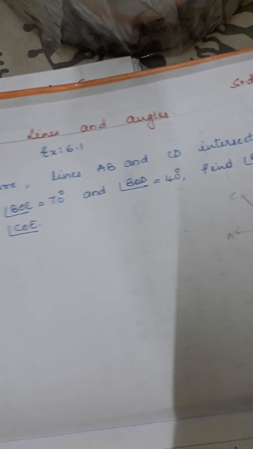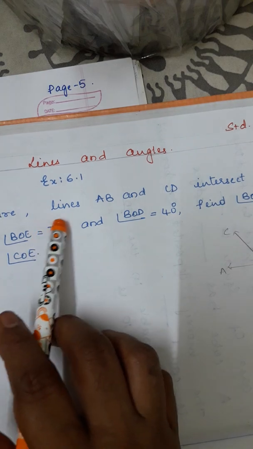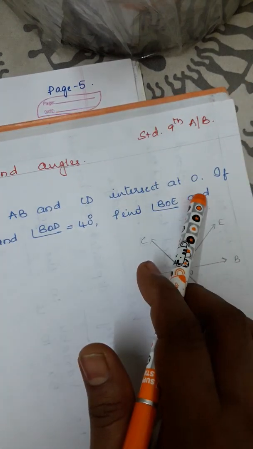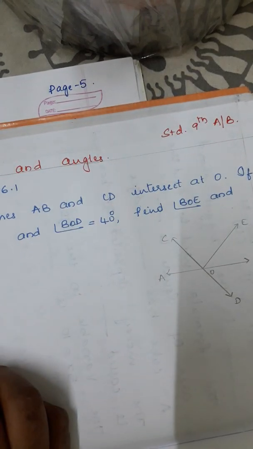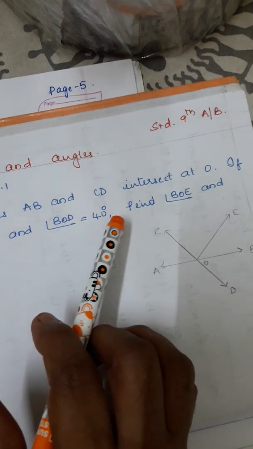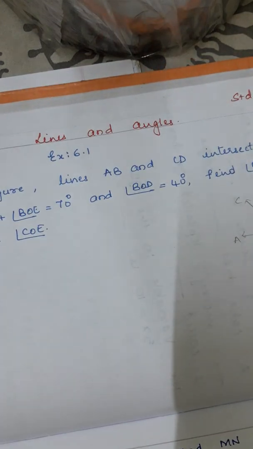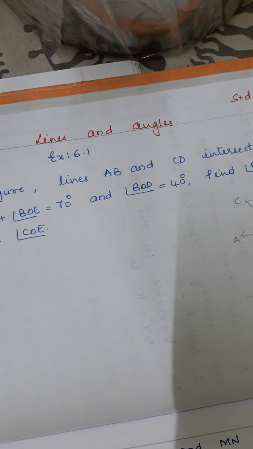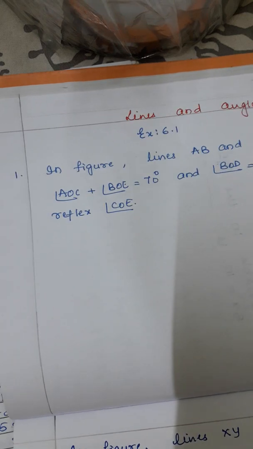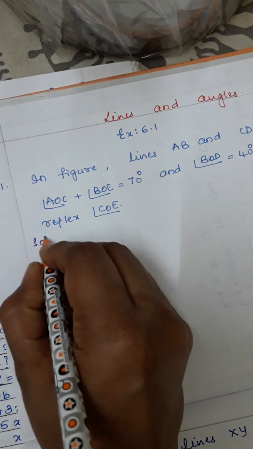Here, as you can see the question: in the figure, lines AB and CD intersect at O. If angle AOC plus angle BOE is equal to 70 degrees and angle BOD is equal to 40 degrees, find angle BOE and reflex angle COE. Better you go for writing whatever is given in your question. I am not going to write it out. Write whatever is given in the question and whatever you are supposed to find. Here I will move directly to the solution.